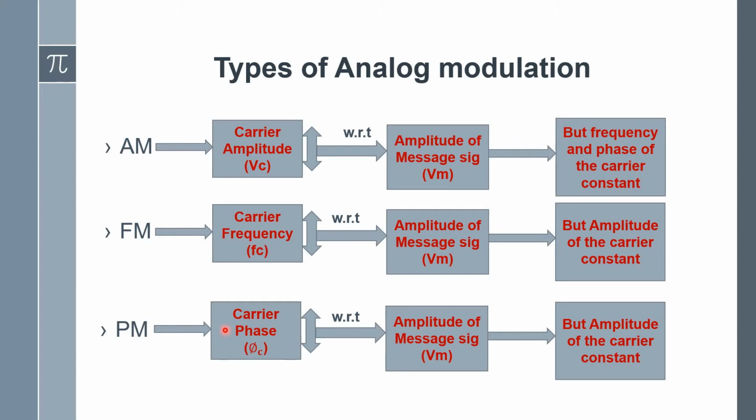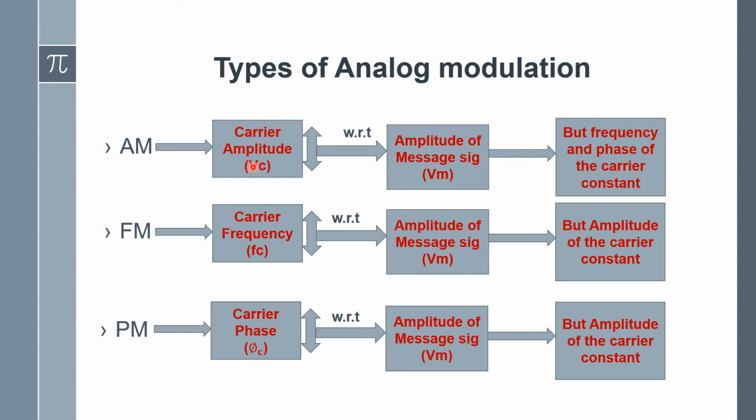In phase modulation, the carrier phase is varied with respect to the instantaneous amplitude of the message signal. Here also the amplitude of the carrier is constant. In both FM and PM, the amplitude of the carrier is constant. The variable parameter is, as per FM, the frequency of the carrier; as per PM, the phase of the carrier. So here we can observe that in the first modulation, AM, the amplitude of the carrier is varied, the frequency of the carrier is varied in FM, and in PM the carrier phase is varied.